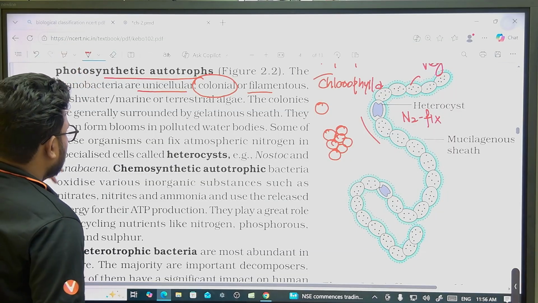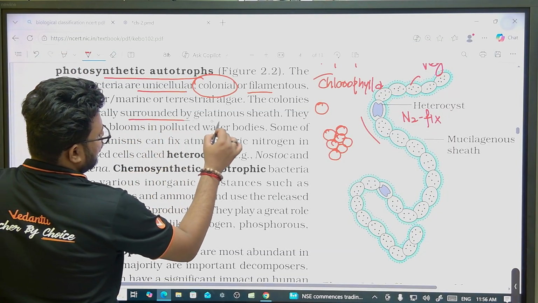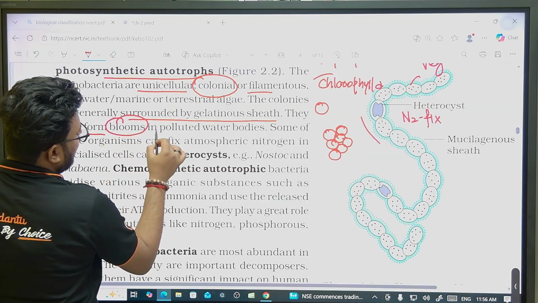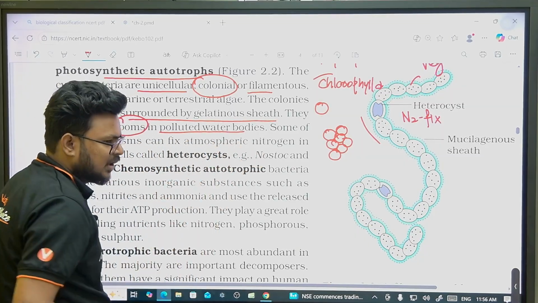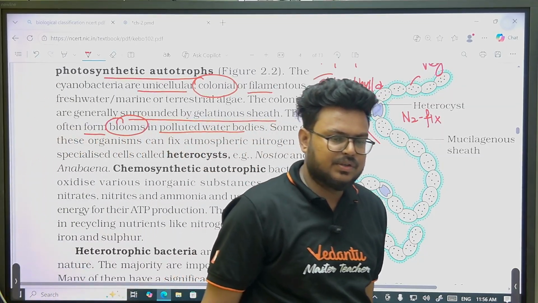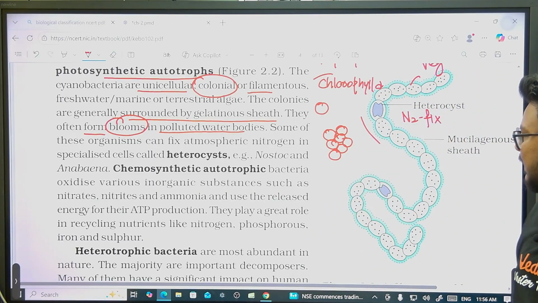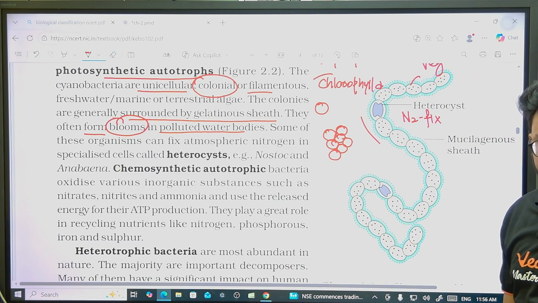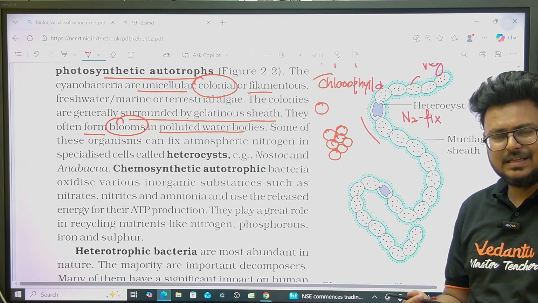Yeah, they are generally surrounded by a gelatinous sheath. They often form blooms in polluted water bodies. Because they can do photosynthesis, they can grow easily. In polluted water bodies, they will get nutrition also, like ions and minerals.